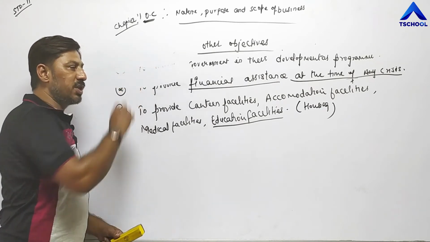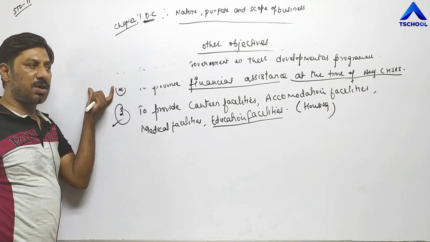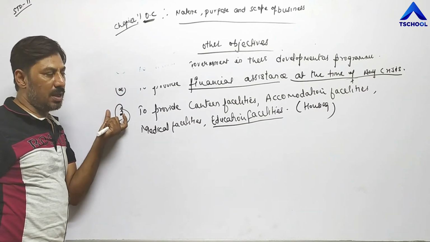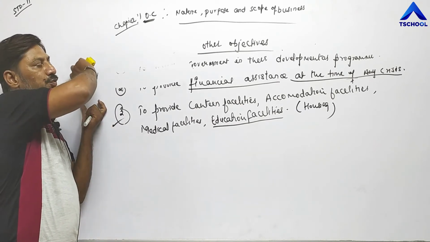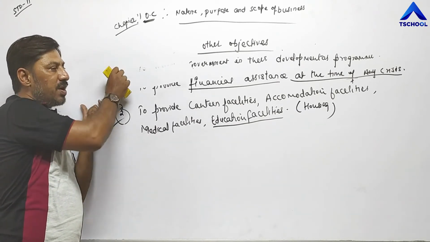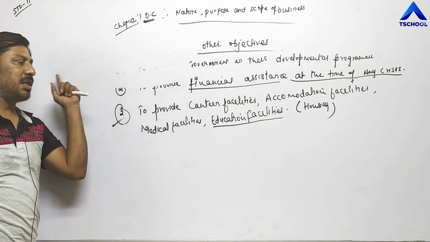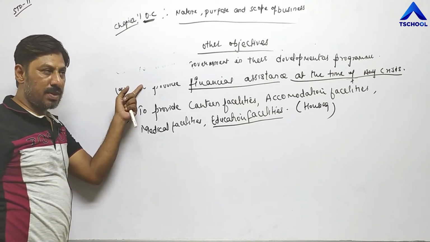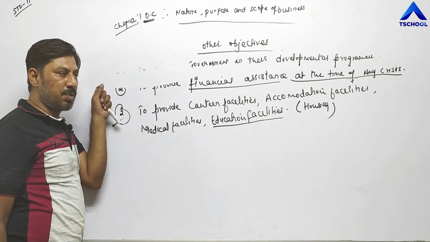This part of society is called stakeholders. For example, bankers are the part of society. Customer is a part of society. Employees is also a part of society. So this is the responsibility of business unit to fulfill the interest of all different part of society, means stakeholders, by paying them salary, by paying them tax, by paying them interest. So this is the responsibility of business unit to fulfill the social responsibility.